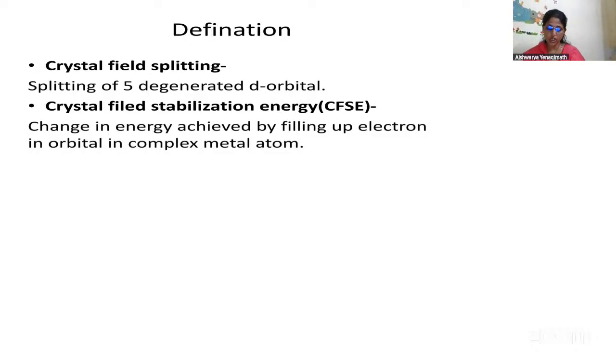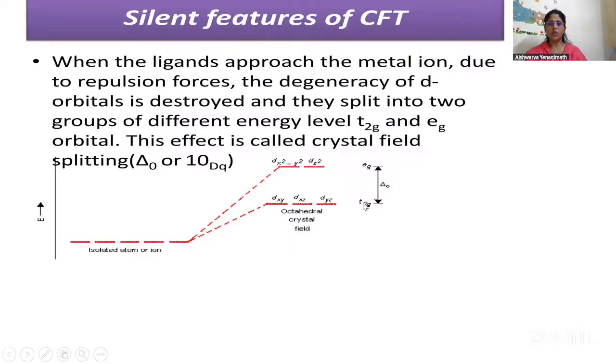Electrons in the T2g orbitals of an octahedral complex are lower in energy, while the electrons in the Eg orbitals are higher in energy. Just now we have seen here. This is the energy in the increasing form. So T2g have lower energy octahedrally, whereas Eg have higher energy. So here what is happening? The lower the total energy of the system, the more stable it is. The lower the energy, the higher the stability.